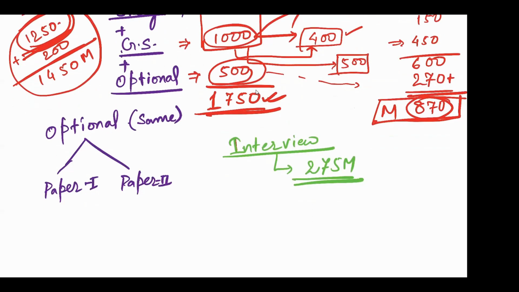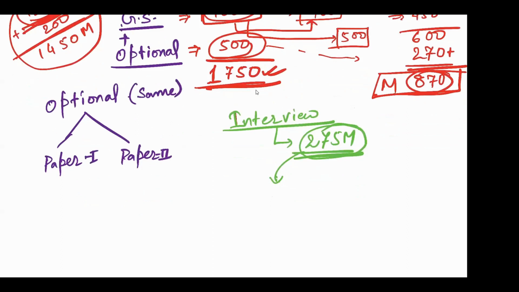So this 870 in 275 marks, the marks varies between 150 to 205, even 210. You can see sometimes people get 210 also, है ना.